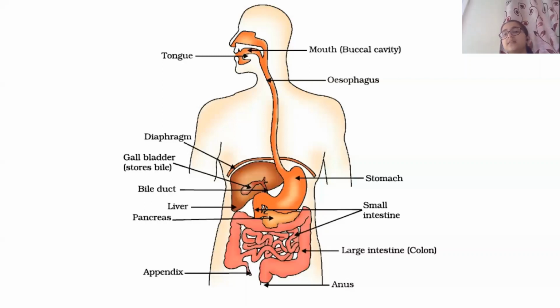The food coming out of the stomach is very acidic in nature, and it is known as chyme.